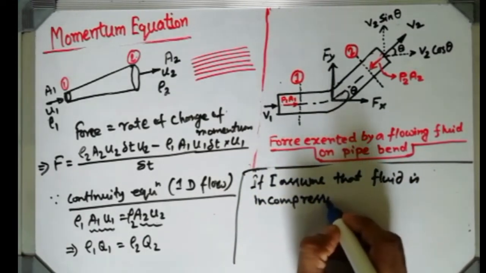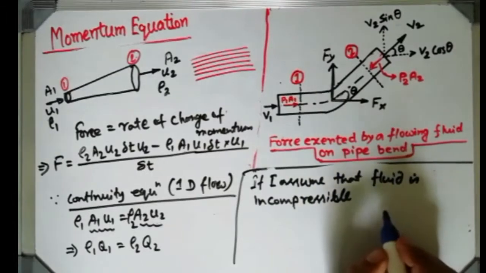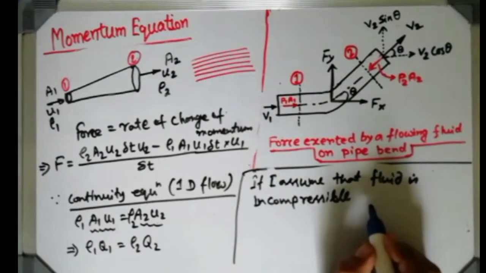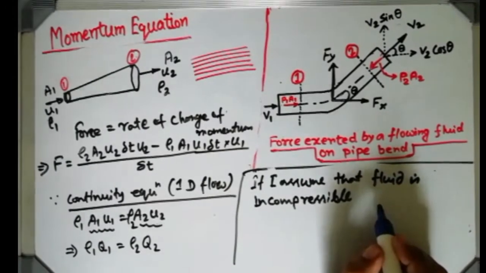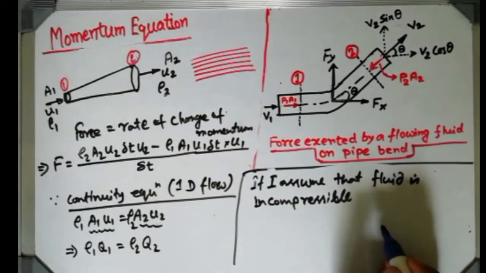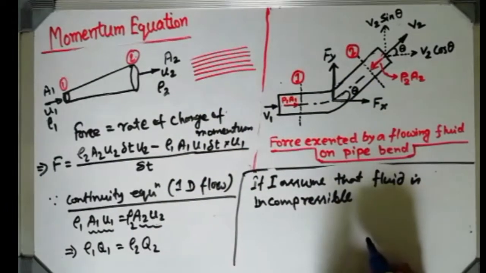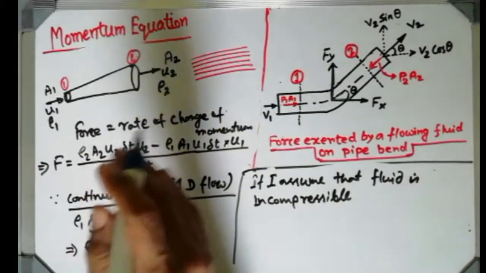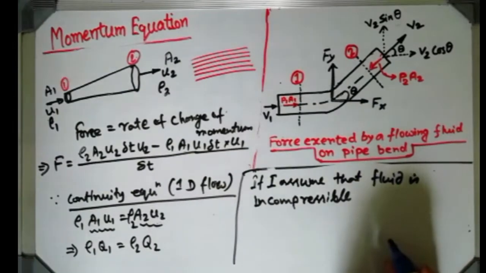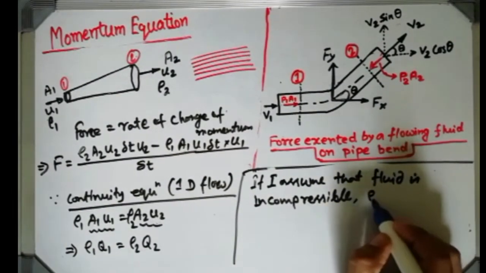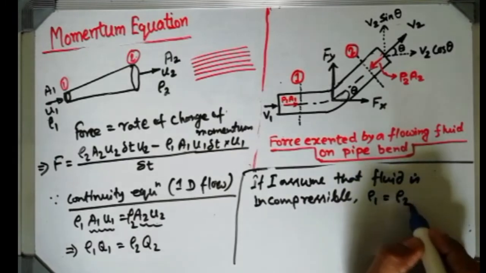Compressible flow or compressible fluid comes if you select an elective subject known as advanced fluid mechanics. At that point we discuss compressible flow and compressible fluid, but in this particular subject we consider only incompressible fluids. That's why I am converting that equation for incompressible fluid. If I assume the fluid is incompressible, then rho 1 equals rho 2.